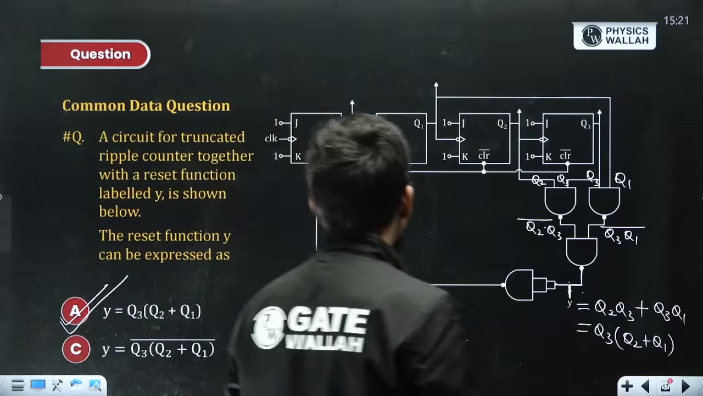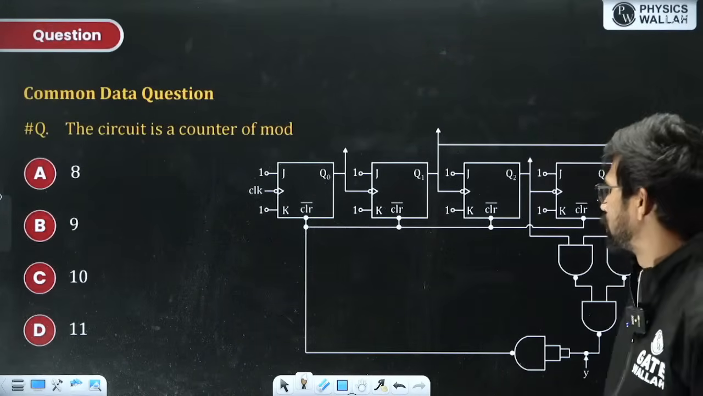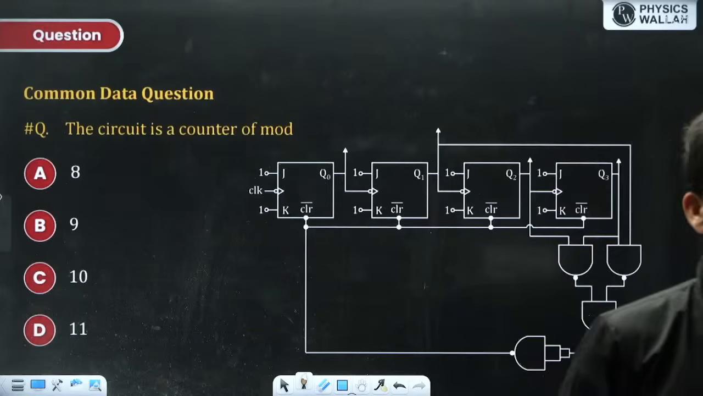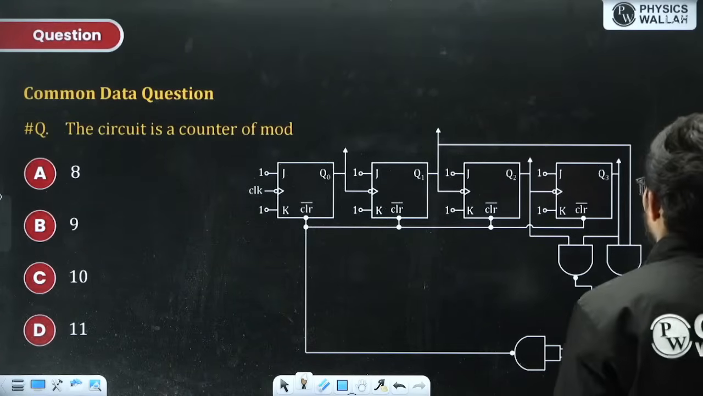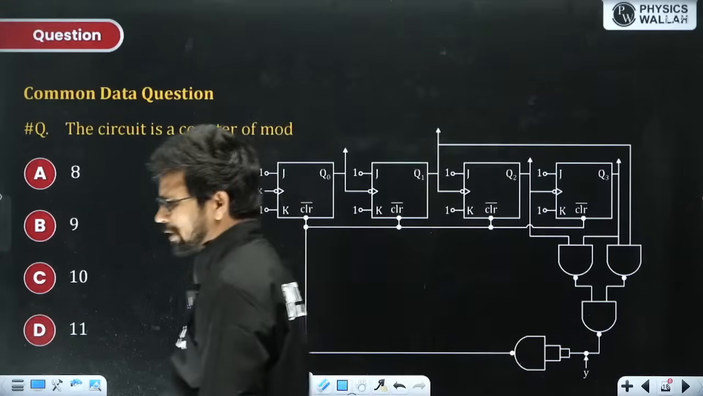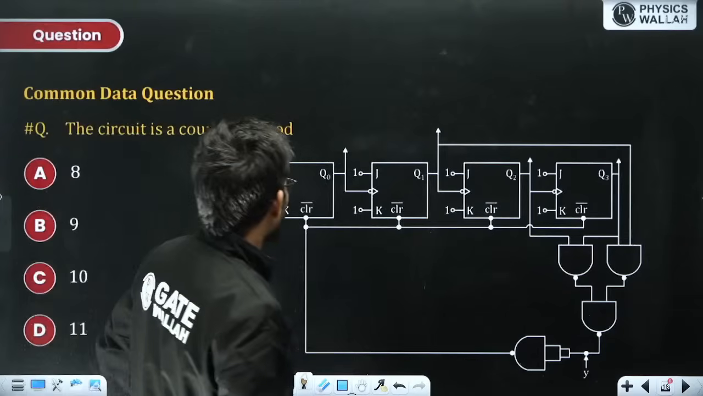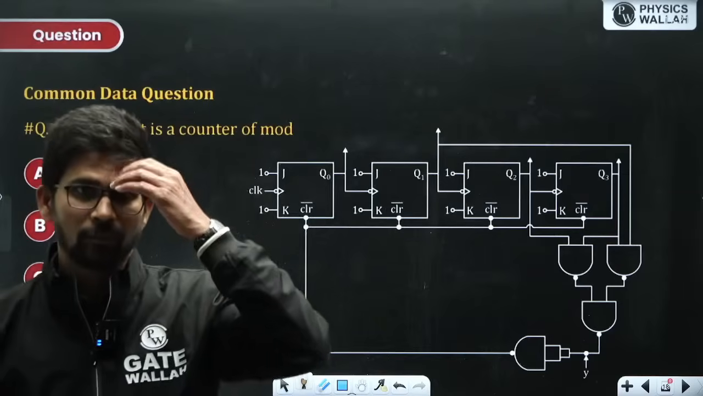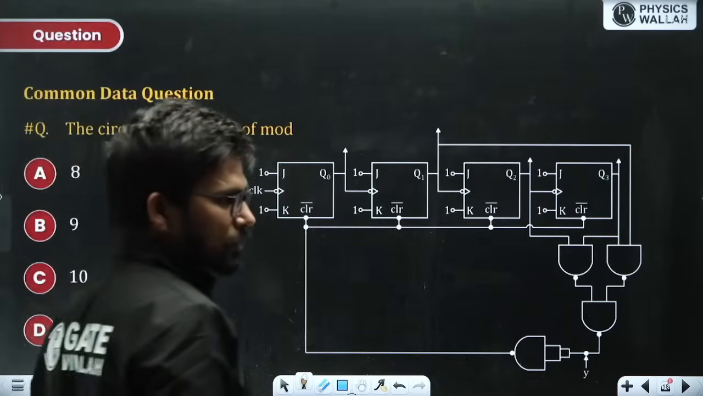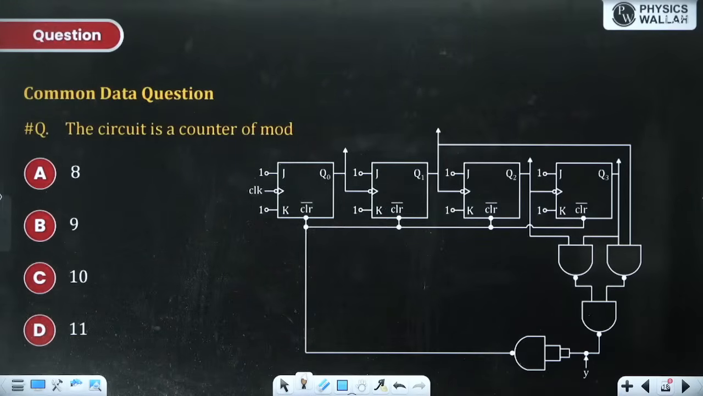Now in the second part of the question, same question, you are asked to find out the mod number of this counter. Only mod number. Firstly, you please find out whether it is up counter or down counter. This is low enable clear pin. Find out the mod number of this counter.